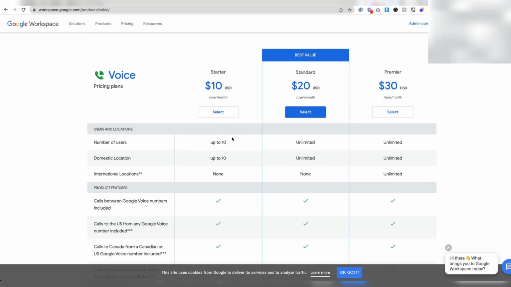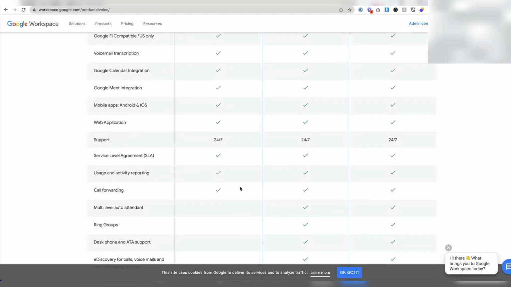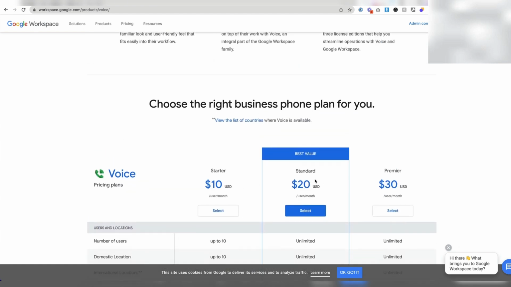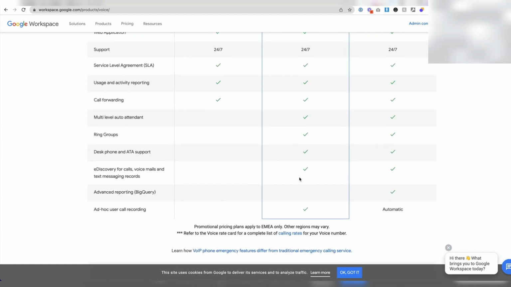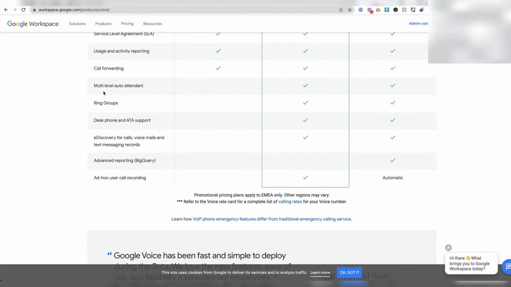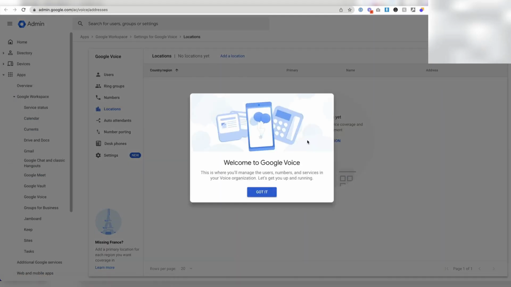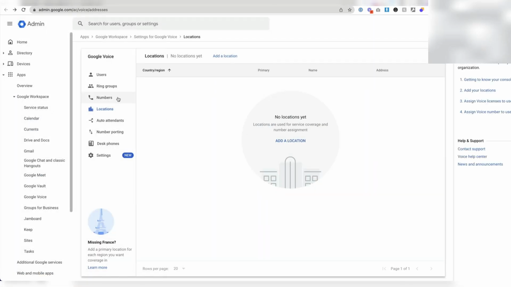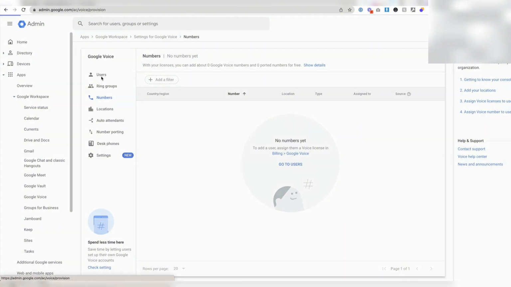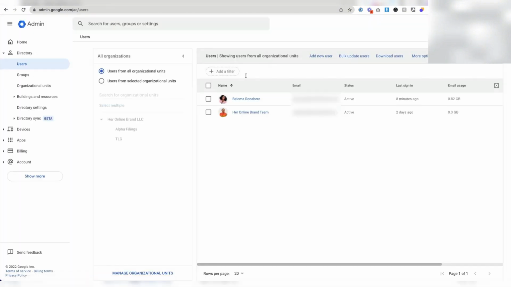The starter plan costs $10 per user per month, and you will pay based on the number of users in your Workspace. After completing the purchase, go back to the admin console and assign licenses to your users. Then set up your business location so you can pick phone numbers from that area. Once the location is saved, you can assign numbers to each licensed user.